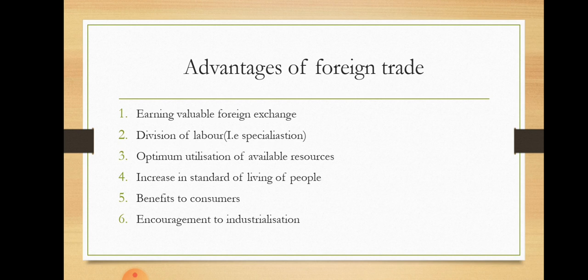Encouragement to industrialization. Exchange of technological knowledge enables underdeveloped and developing countries to establish new industries with the assistance of foreign aid. For example, if they are purchasing things from abroad and demand is high, the foreign companies will think about making their industry in the country which is demanding more. Therefore, there will be encouragement to industrialization also.